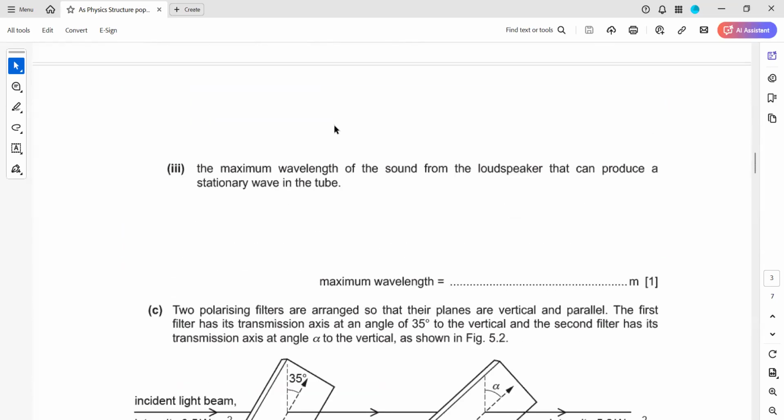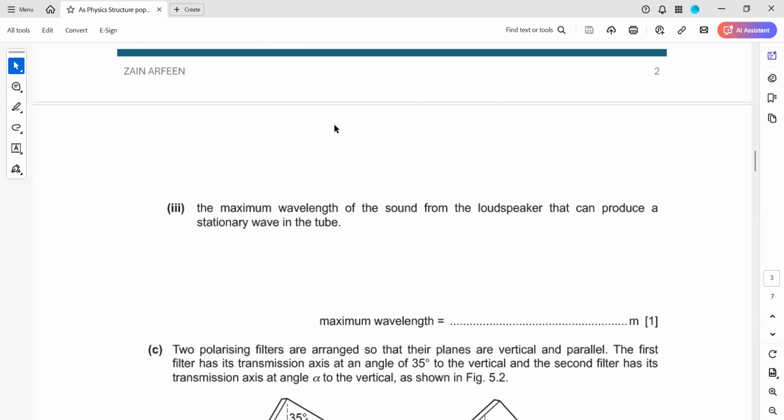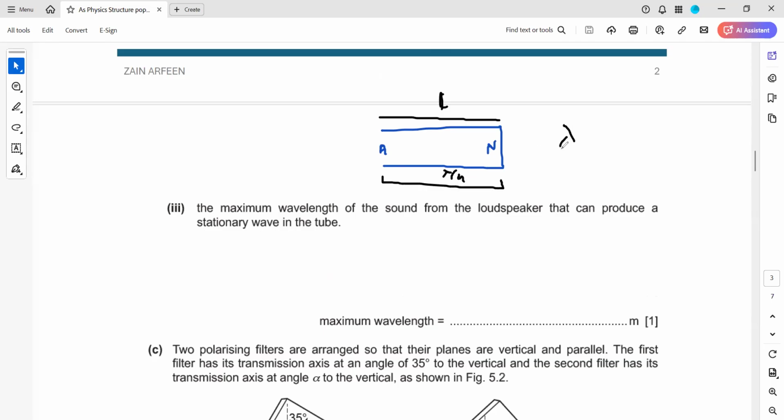So how do you know it's the fundamental? Because we need the maximum wavelength here. If it is vibrating with the fundamental, we'll have an antinode at the open end and a node at the closed end. The length of the pipe we call L. What is this distance in terms of the wavelength? The distance between the node and the antinode is a quarter of the wavelength, lambda by 4. So lambda by 4 is equal to L. The wavelength will be 4 times L, so 4 times the length of the pipe.